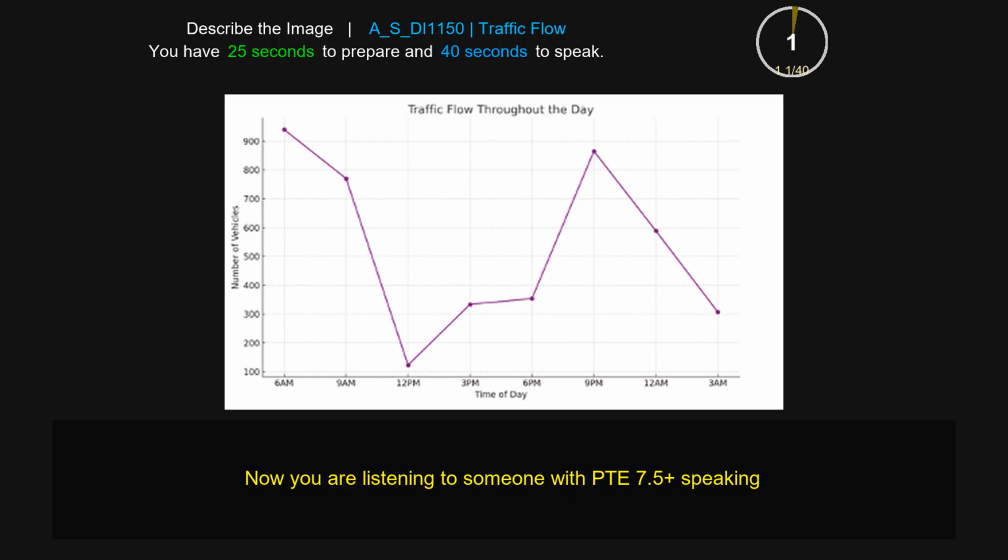The heading provided on the top of the picture is about traffic flow throughout the day. Time of day is present in the x-axis, number of vehicles present in the y-axis. 100 is the smallest number and 900 is the highest number. Similarly, we can also observe that the image compares the information between 6 a.m., 9 a.m., 12 p.m., 3 p.m., 6 p.m., 9 p.m., 12 a.m., and 3 a.m. Overall, the picture is highlighted in different types of color, including black, white, blue, and red. In conclusion, the picture is very informative.